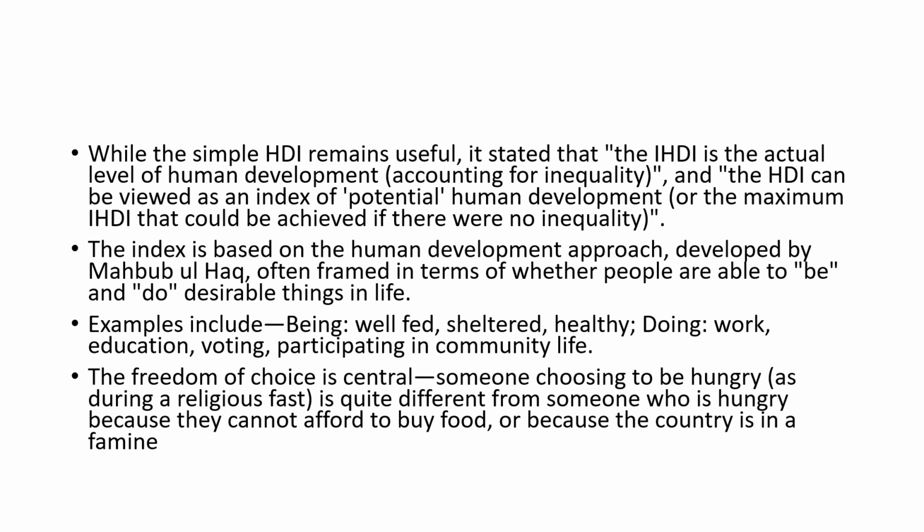Someone choosing to be hungry is quite different from someone who is actually hungry because they cannot afford to buy food. The person who is actually hungry is not able to buy food because the country is in a famine, or the country is in a very poverty trapped situation. So it's very important to understand the difference between someone who is actually hungry and someone who prefers to be hungry.